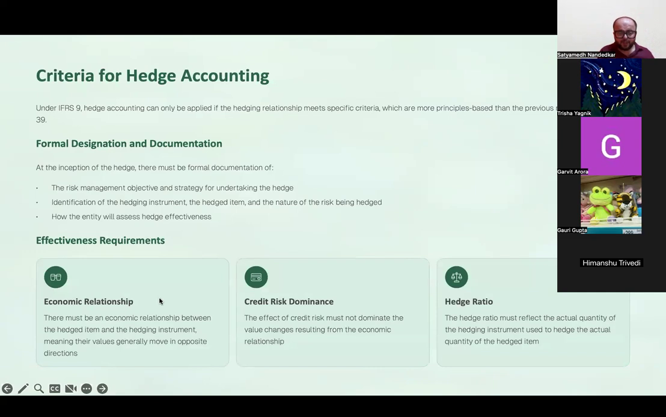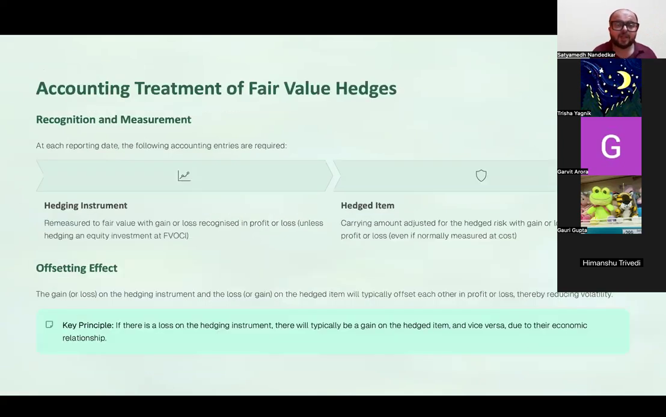In your exam, you need to know the three effectiveness criteria, but you don't need to spend time on understanding that from an AFM perspective. One important thing is that there has to be formal documentation that this particular instrument was purchased in order to cover the risk of price fluctuation in one particular item. Now, what is the accounting treatment of fair value hedges?